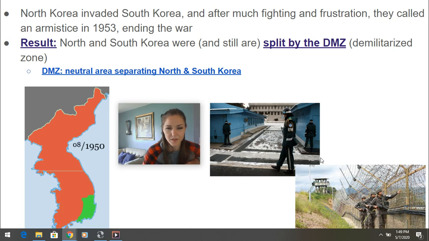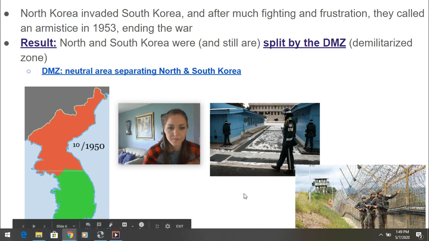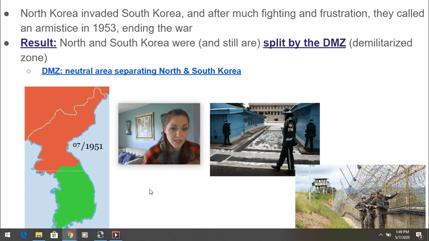I think that's pretty much it. That's all you really need to say about that. You'll notice that there's coastline along Korea, and there's also little islands off the coast of Korea. The coastline and those islands are also heavily guarded.